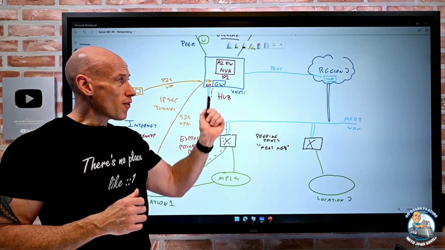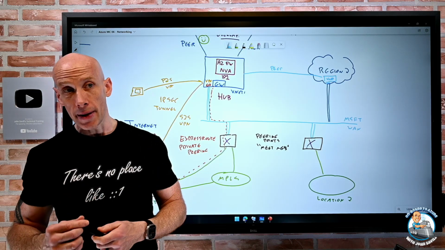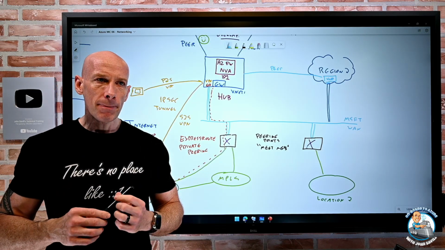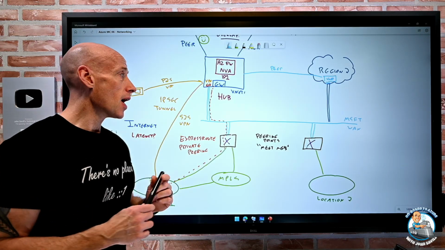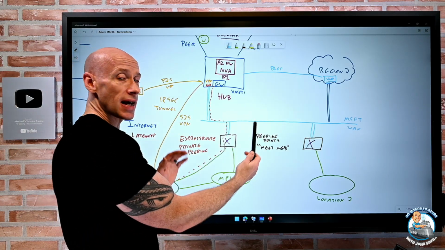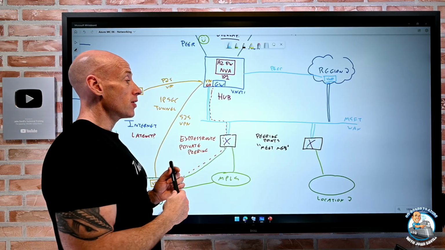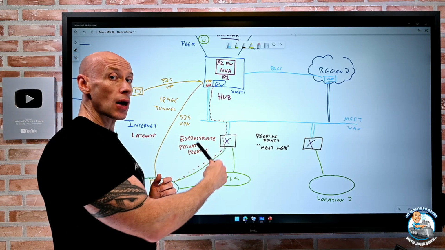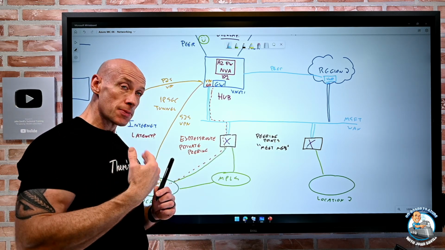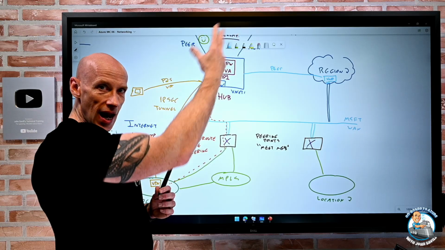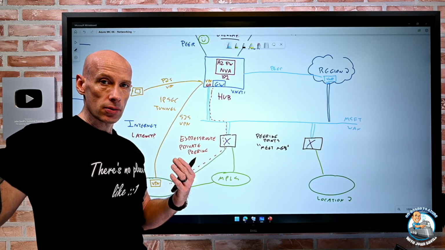The exact number of connections does vary depending on my standard or my premium. Premium adds certain functionalities. For example, with standard, I can connect to regions within the same geopolitical boundary. But if I do premium, I could have a circuit in the US, but connect to a region in Europe, for example. Premium also lets me do Microsoft peering, so those other services. It also lets me advertise more routes over the network. It's more than standard.